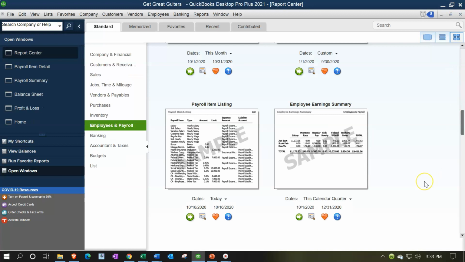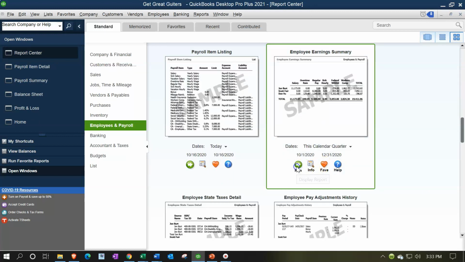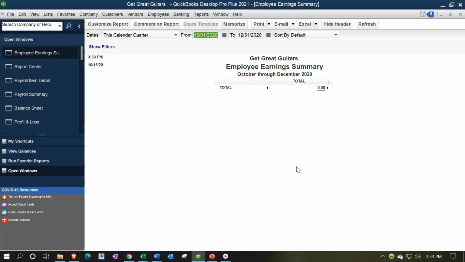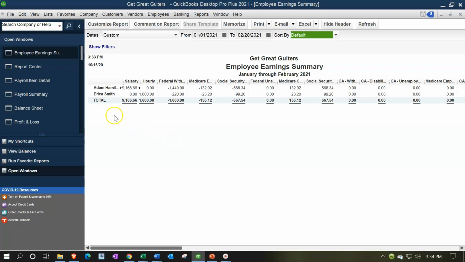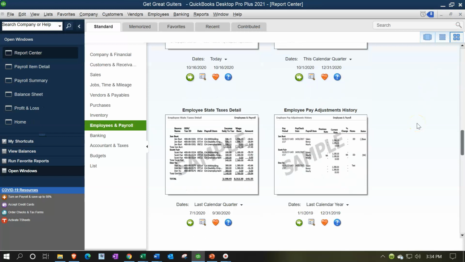Closing that back out, so we got the employee earnings summary. Let's take a look at that. And that's going to be 01/01/21 to 02/28/21. Similar type of information in a register type format. So I think the best way to look at this is in that Excel one, because that's one you can easily kind of adjust and see very easily. So I really like that Excel export thing for this type of report. Closing that back out. And then we got some state tax detail information.